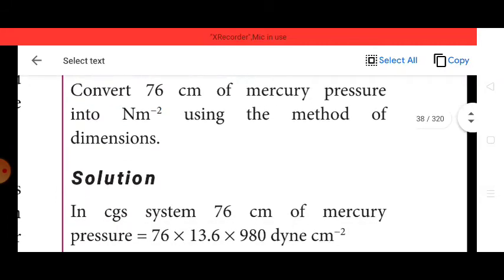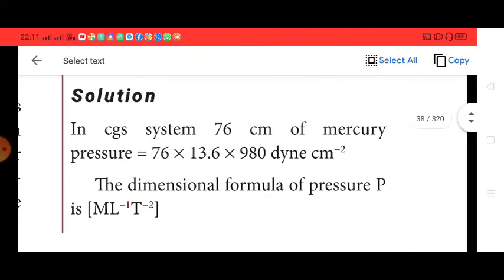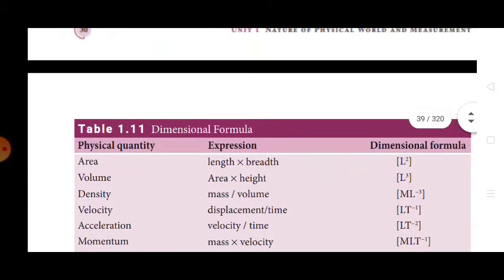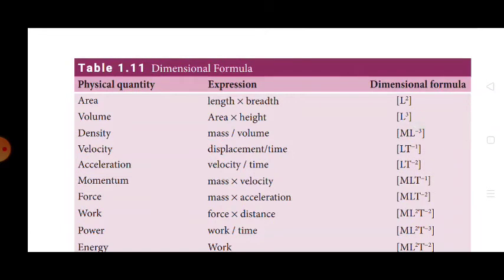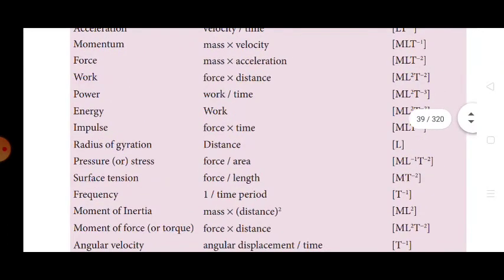Solution. In the CGS system, 76 centimeter of mercury pressure is equal to 76 into the mercury value 13.6 into 980. That means in CGS the gravity value will be 980 centimeter per second square. The dimensional formula for pressure is M L^-1 T^-2. Children, before that, see the dimensional formula table 1.11, where area, volume, density, the expression and dimensional formula are given. You simply go through it and practice, and you should understand very easily.